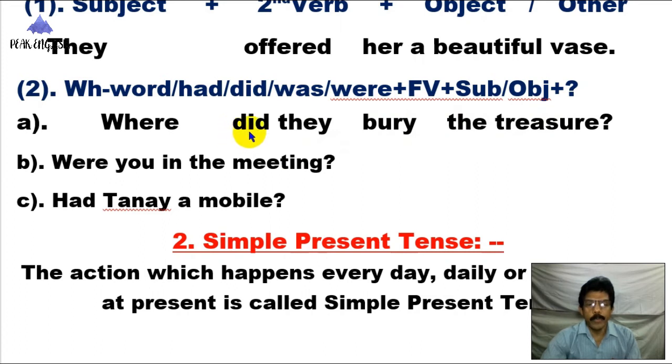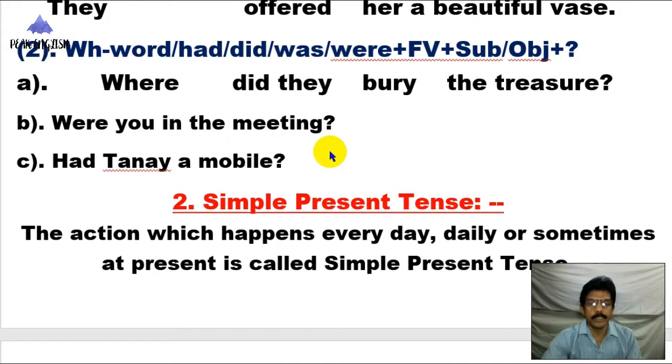Look here. If you use did, don't write buried. You have to write bury. So here, if you write did, the finite verb will be in the present form, that is bury, the first form of the finite verb. Were you in the meeting? Had Tonai a mobile? These 3 sentences denote past indefinite tense.